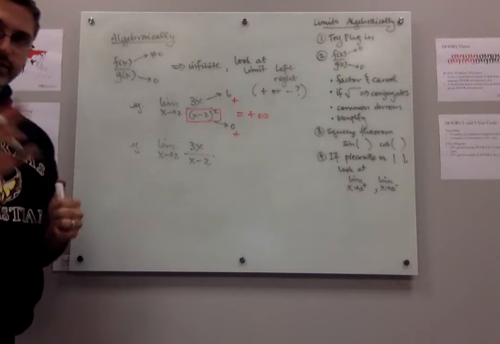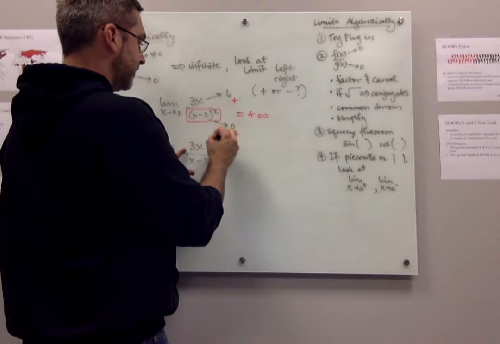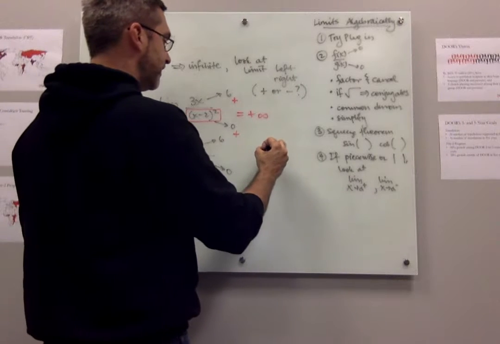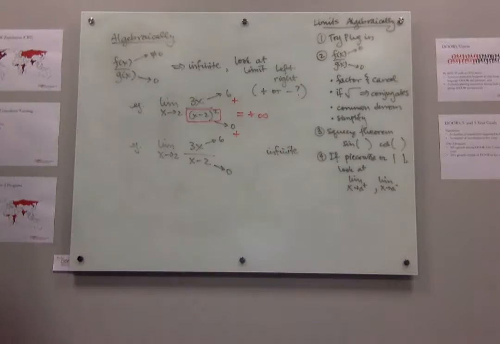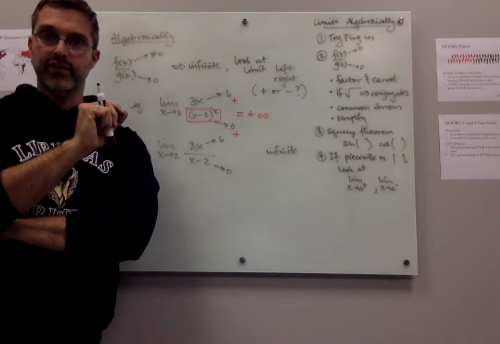Okay, here's how I would do this algebraically. I'd try to plug in first, and the top's going to 6. The bottom's going to 0, so I know that it's infinite. I've got that in the back of my mind. And I need to know, is this going to positive infinity or is it going to negative infinity?